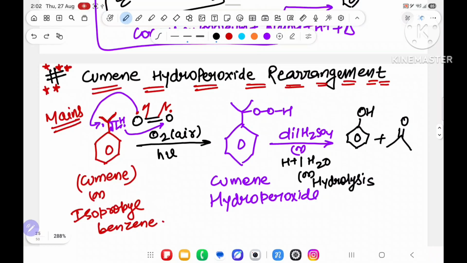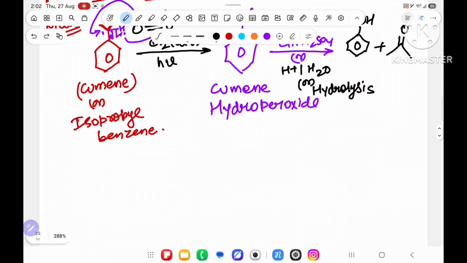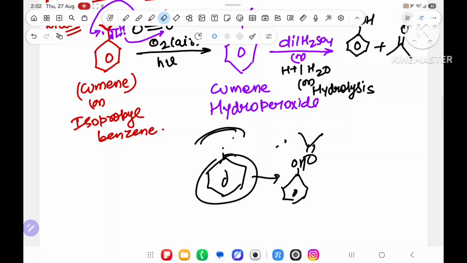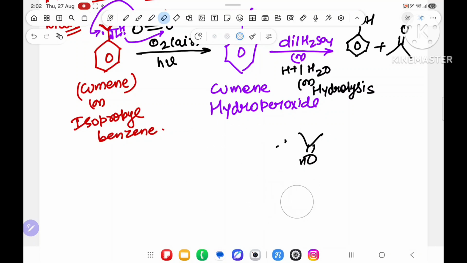So, sir, this reaction we can learn directly, your choice. It is a simple reaction: we are converting this part of cumene into acetone, and this part into phenol. That's it. Directly learn it if you have to learn. But learning it like that is not good from my perspective, otherwise it is your choice. What you want to do, you can do, your life, your choice. I can only suggest to you.